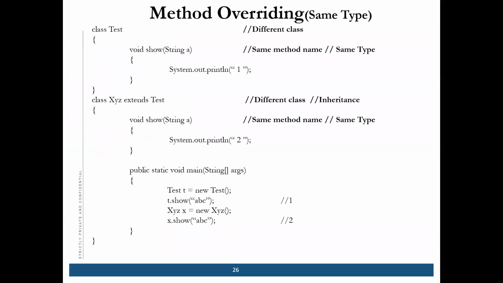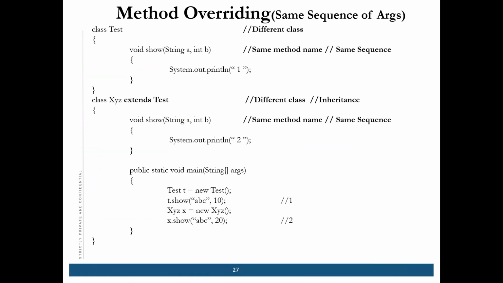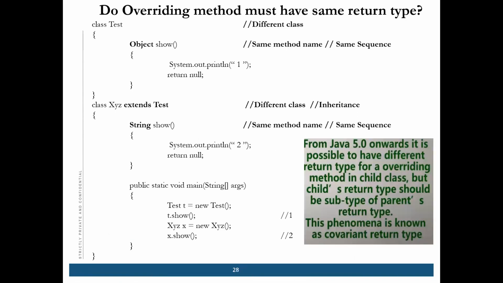Okay, moving ahead. Same type you understood, right? Now see the same sequence of arguments, like string, integer. It should be string, integer. So same method name, same sequence, different class, and inheritance is also there. So this is another example of method overriding. Clear? So these are the three ways of method overriding.